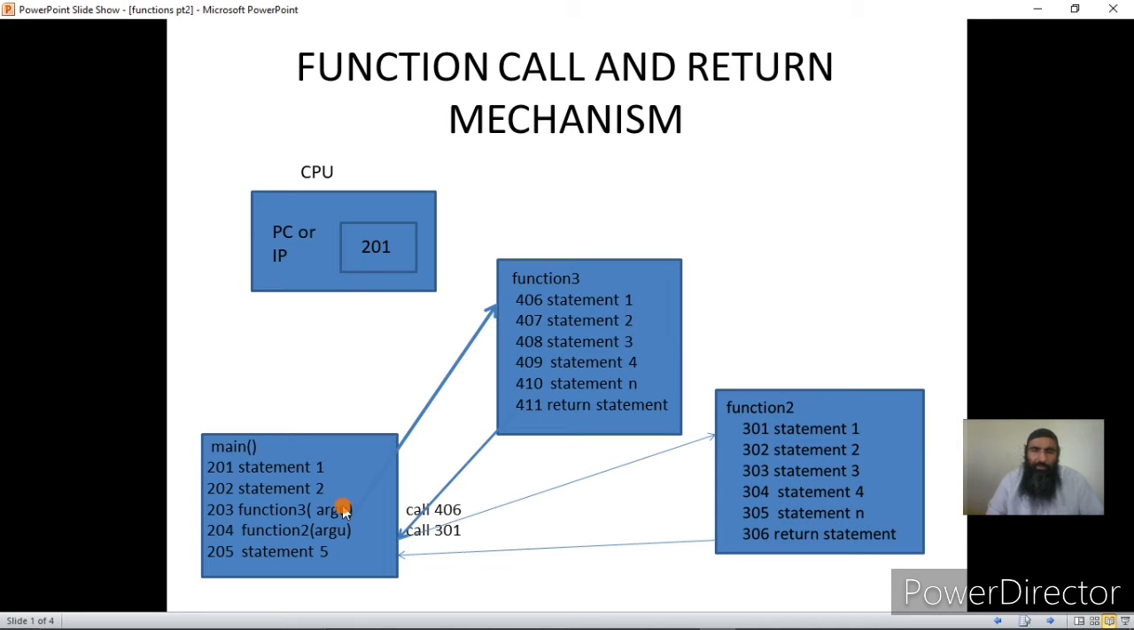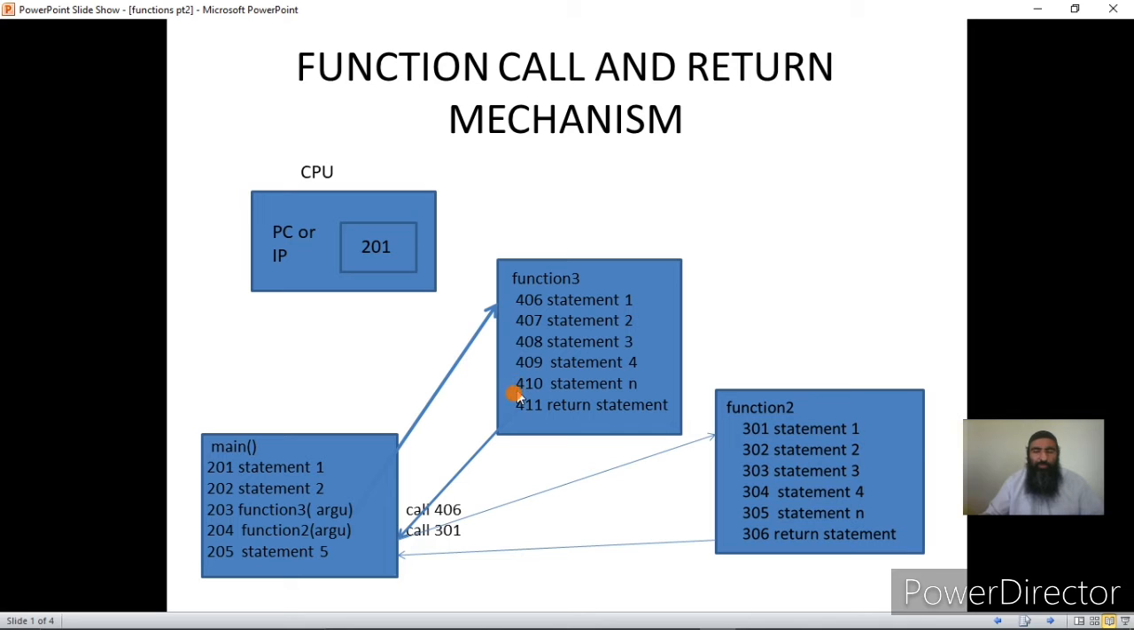Okay, now this saving of the address and registers once the call is made to a function, and then loading back of these registers and the address of the next instruction into the PC, is called a context switch. This was so far as the function call and return mechanism is concerned, but this is time consuming. Why is it time consuming?